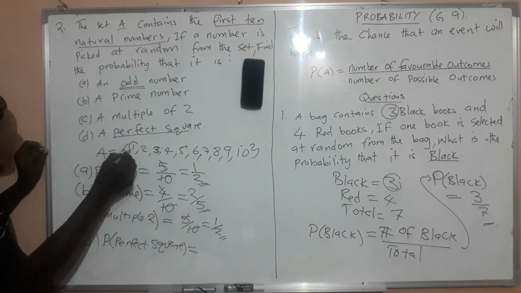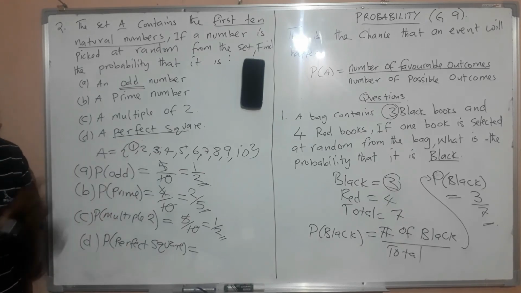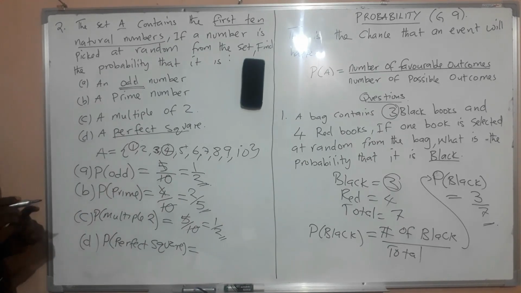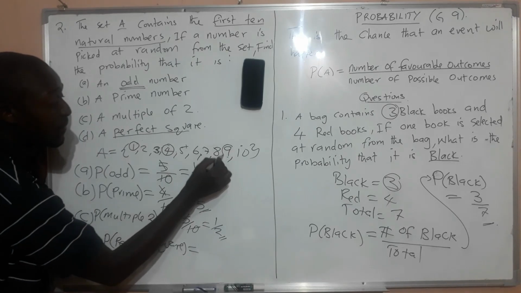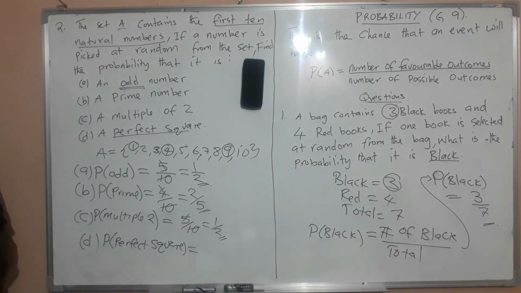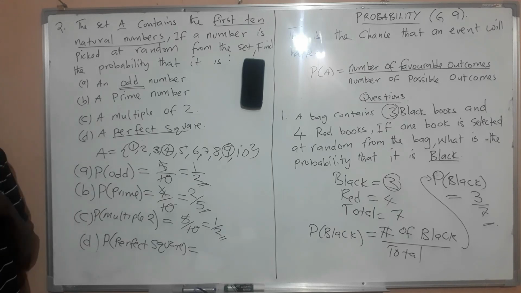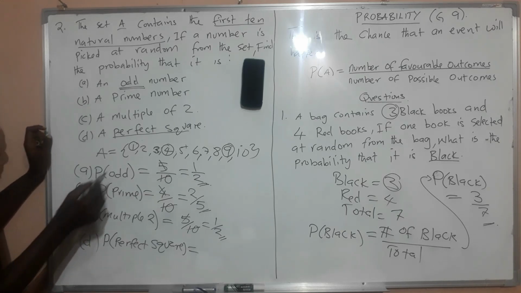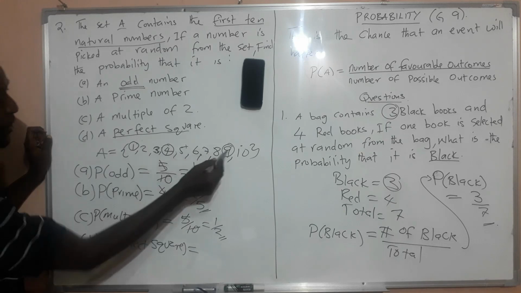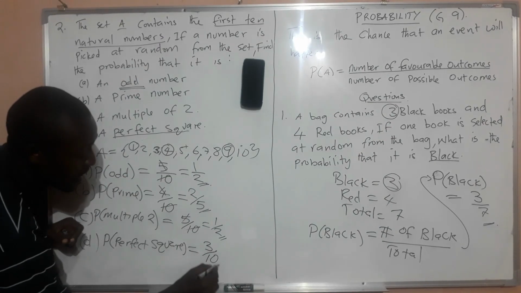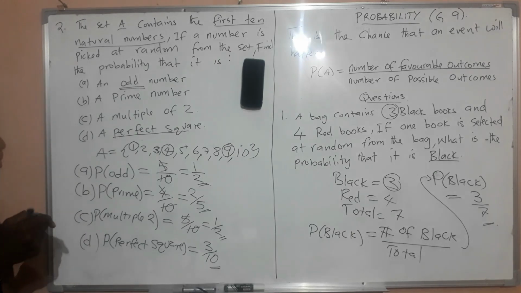So we have 1 here, because when you do 1 times 1, you get 1. We have 4, 2 times 2 gives us 4. We have 9, because 3 times 3 gives us 9. So when you multiply the same number twice, what you get is called a perfect square. So how many are they? 1, 2, 3. So you have 3 out of the total, which is 10. The total is 10. Okay, so this is what we have.